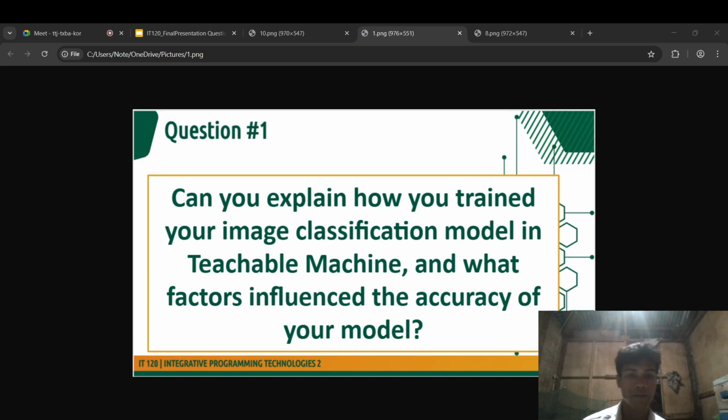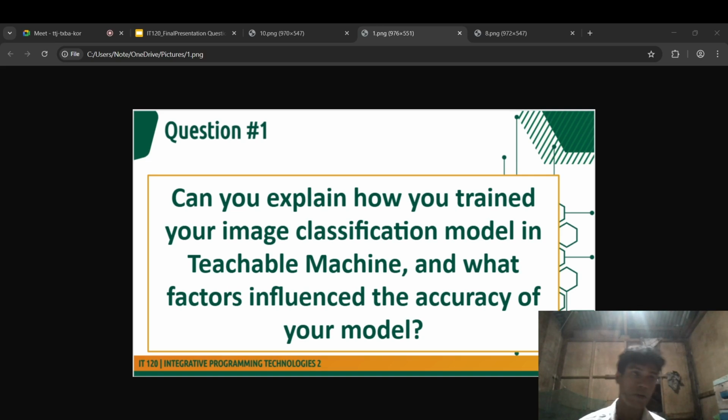The third training process is training. The model was trained over 50 epochs with a batch size of 16 and a learning rate of 0.001. The last process is export. The trained model was exported as a TensorFlow Lite float32 file for mobile optimization.